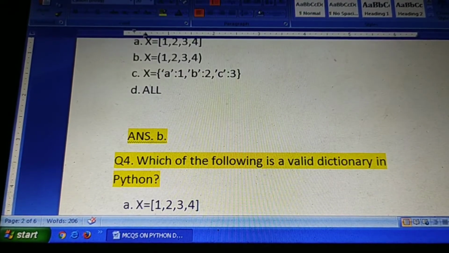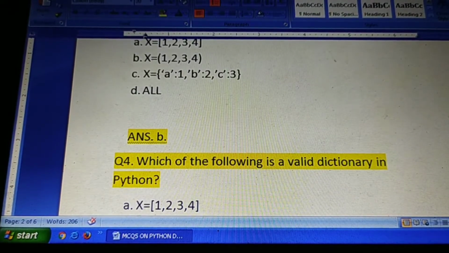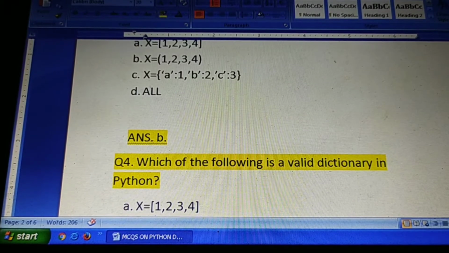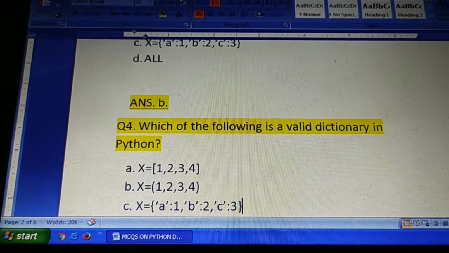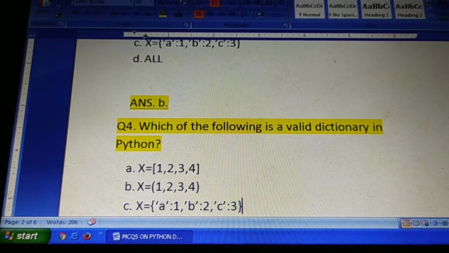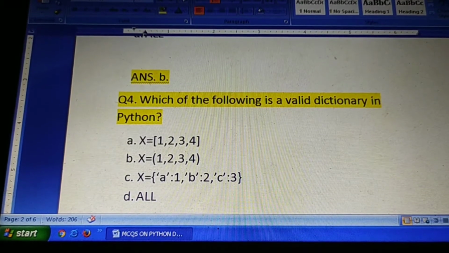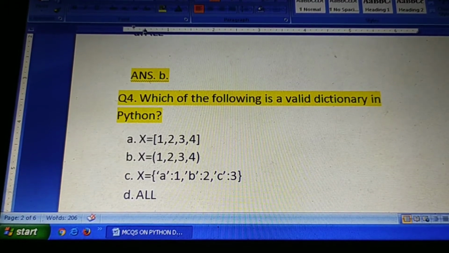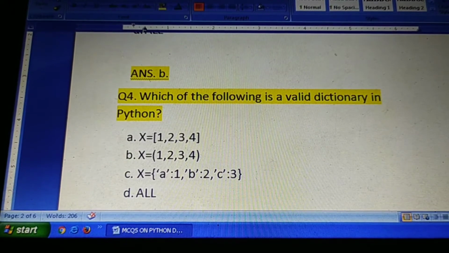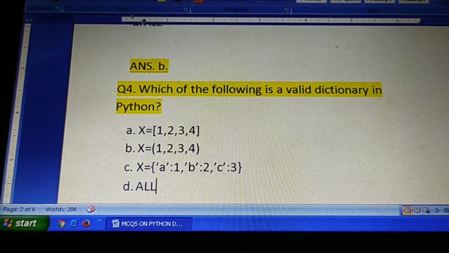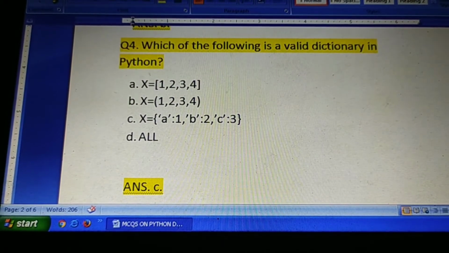Okay, question number 4. Which of the following is a valid dictionary in Python? Same syntax, same pattern of options are given. 1, 2, 3, 4 in square brackets, 1, 2, 3, 4 in round brackets, and the third one, C option, key value pair in curly brackets, and D is all of this. And you know the correct option is C. In a dictionary, it is always a combination of key and value pairing, and because of that, C is the correct option.